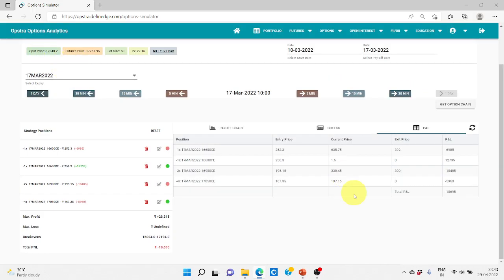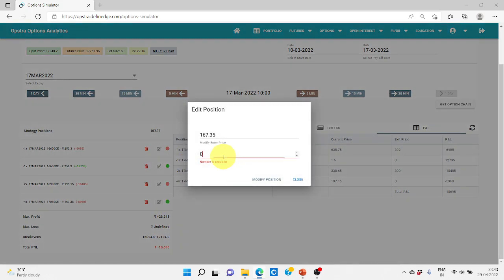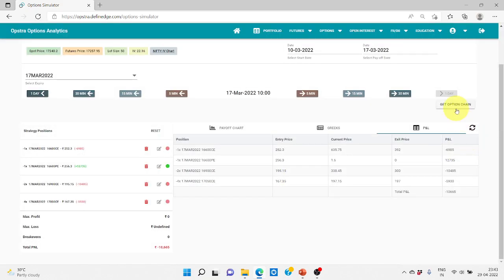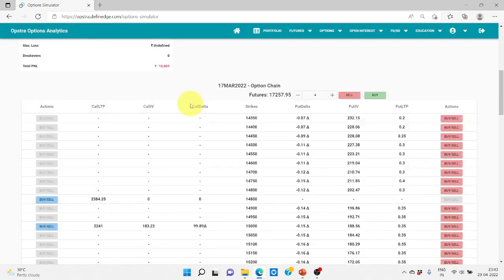It went up, so again we are going to make an adjustment. So here it is 4 into almost 200. 800 premium is what we need, and 800 divided by 8 now, because again 4 into 2. So 800 divided by 8 will be 100 rupees. So we'll close it at 197, and we'll find somewhere a call at 100 rupees, and we're going to sell 8 times.